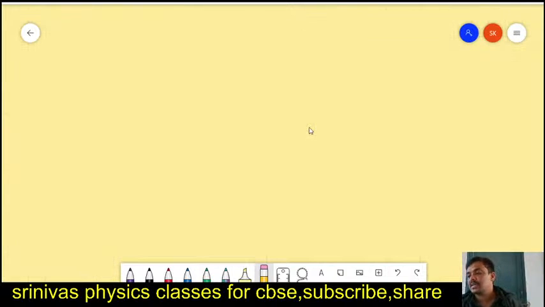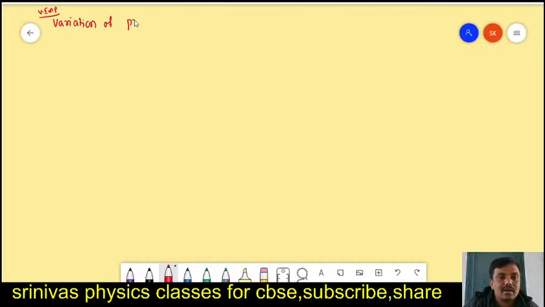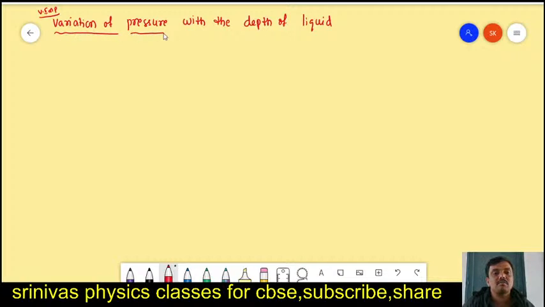Now we discussed Pascal's law and its proof. Next I am going to explain a very important topic, that is the variation of pressure with the depth of liquid. As we go deeper and deeper in the liquid, how does the pressure of the liquid change? Pressure means normal force per unit area. How it varies with depth, that we are going to study now.